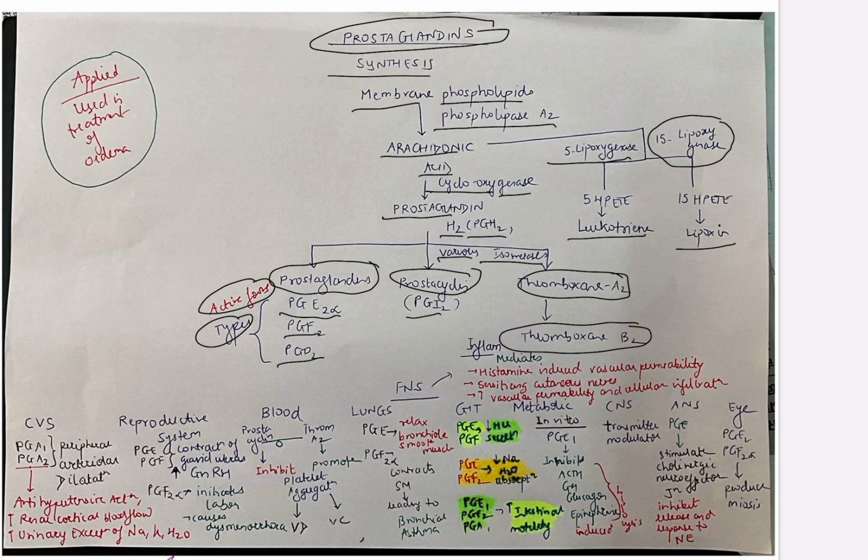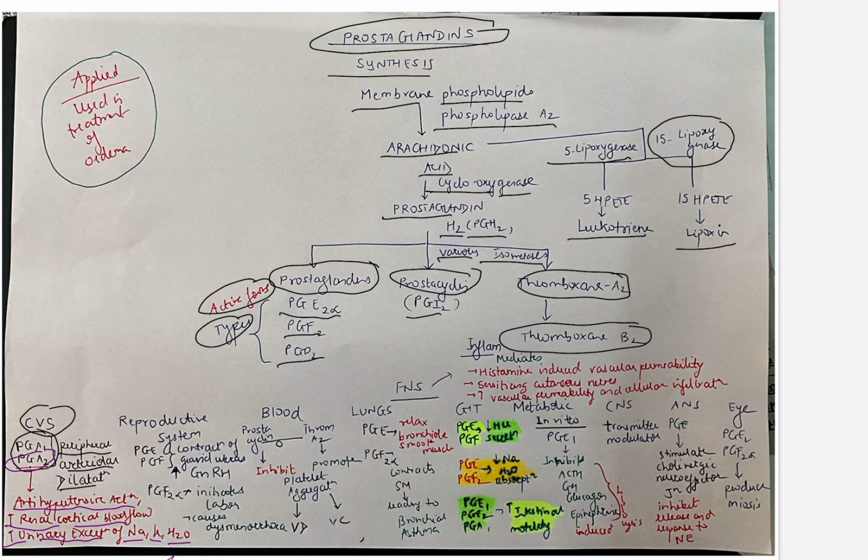Now, let us study the functions of prostaglandins. There are many. I have tried to summarize them in a single chart. So, let's focus. CVS. PGA1 and PGA2, they both cause peripheral arteriolar dilatation. But only PGA2, it causes antihypertensive action. It increases renal cortical blood flow. It also increases urinary excretion of sodium, potassium, and water.